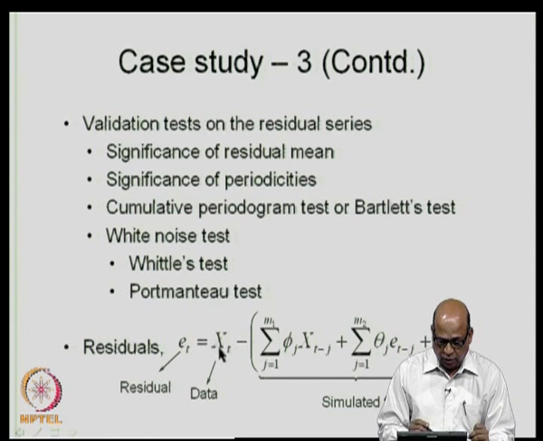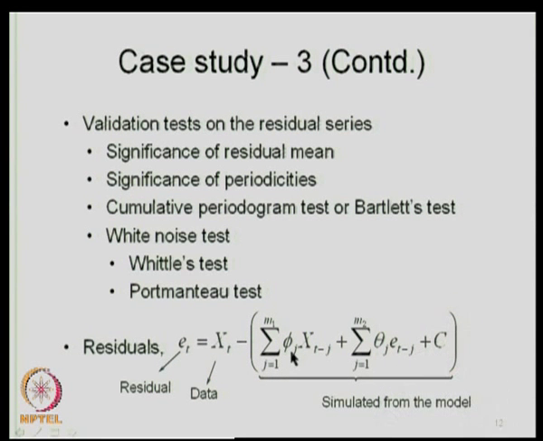This is e_t equal to x_t, we have the data, minus this is how the model has simulated. You know the phi_j's, you know the theta_j's, and similar to this we calculate the estimated value for x_t based on the number of parameters that you are using.